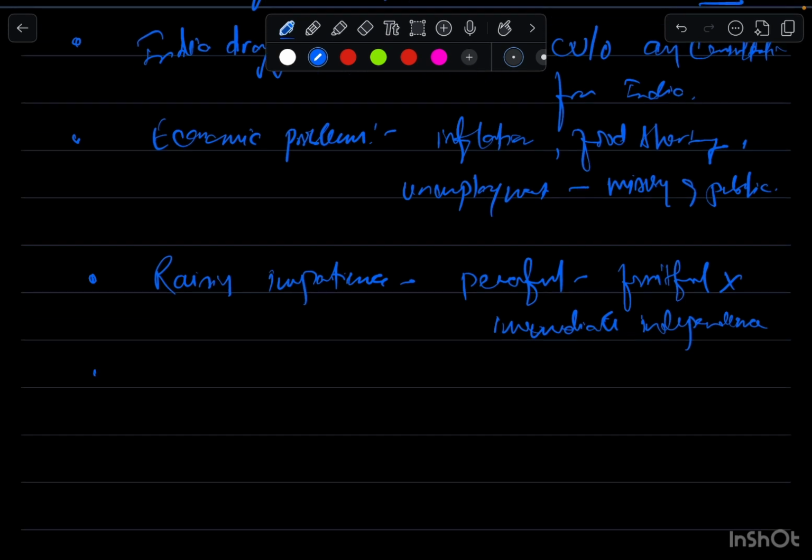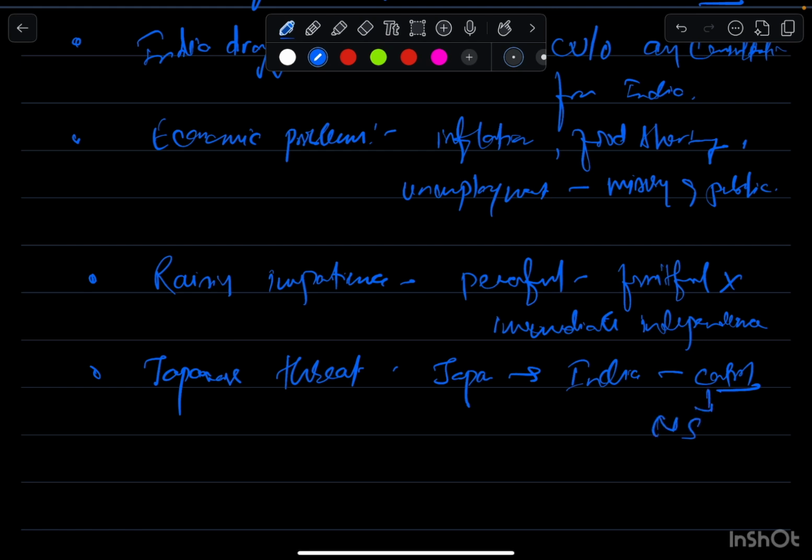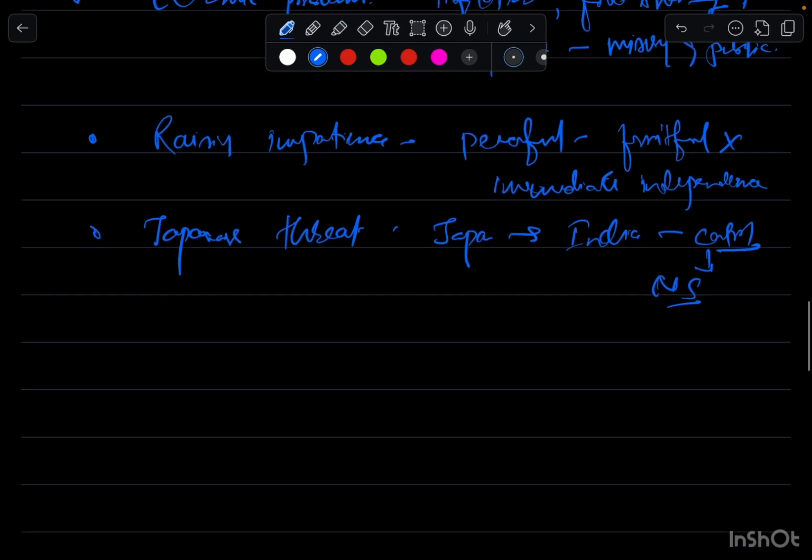And then, last but not the least, the Japanese threat. You cannot forget this. The Japanese threat. What happened? Japan was advancing towards India. So Indians had this fear that the British government would not be able to control Japanese forces, and if that happened, it would become a national security issue for Indians. Okay, so these are the events.